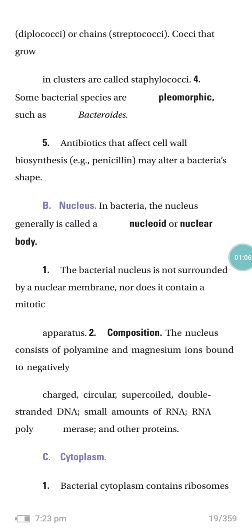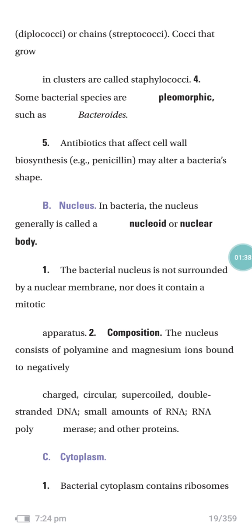In bacteria, the nucleus is generally called the nucleoid or the nuclear body. The bacterial nucleus is not surrounded by a nuclear membrane, nor does it contain a mitotic apparatus. In composition, the nucleus consists of polyamine and magnesium ions bound to the negatively charged circular supercoiled double-stranded DNA, a small amount of RNA, and RNA polymerase, along with other proteins. These are the contents of the nucleus.